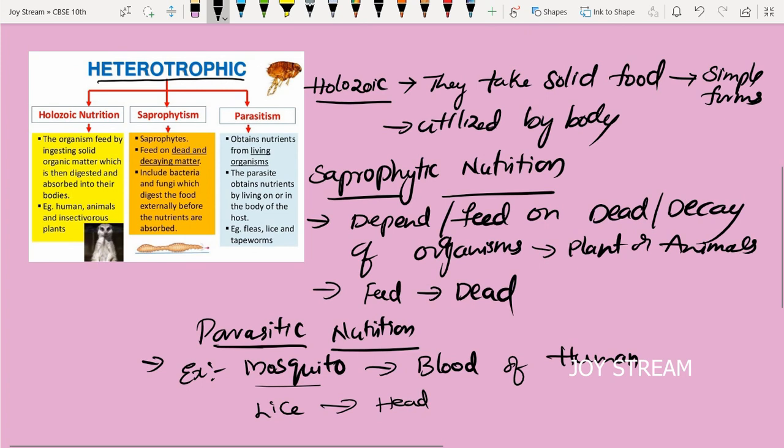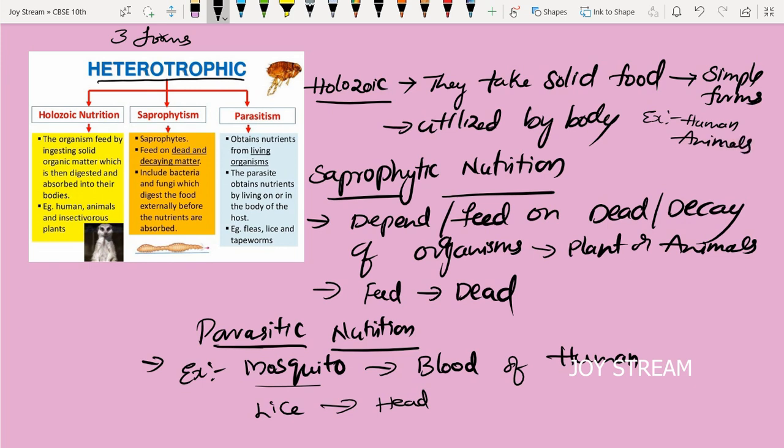Heterotrophic nutrition is divided into three forms. What are they? Holozoic nutrition, saprophytic nutrition and parasitic nutrition. Holozoic means we take solid food and it gets digested and then it is absorbed by the body. This is called holozoic nutrition. What is the example of holozoic nutrition? Human beings and animals.